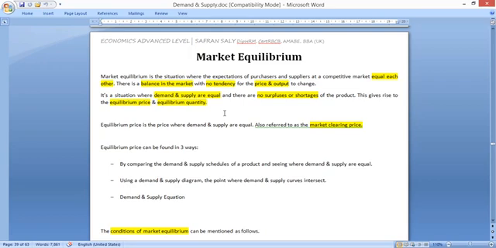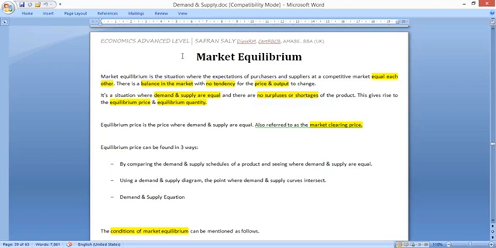So when demand and supply come together, we have a balance in the market. And when there is no tendency for the price and output to change, we say that it's a market equilibrium situation.